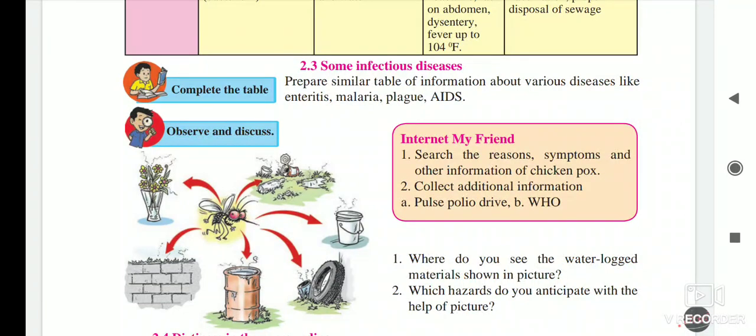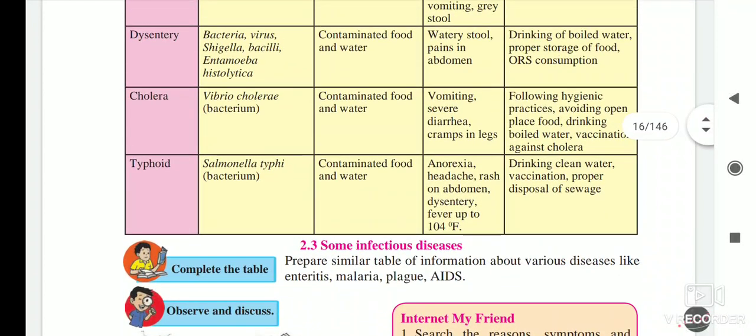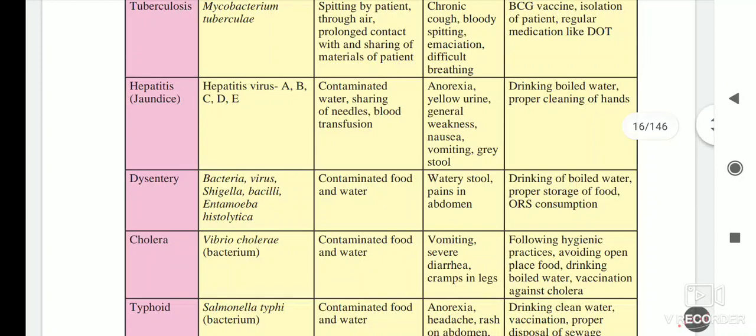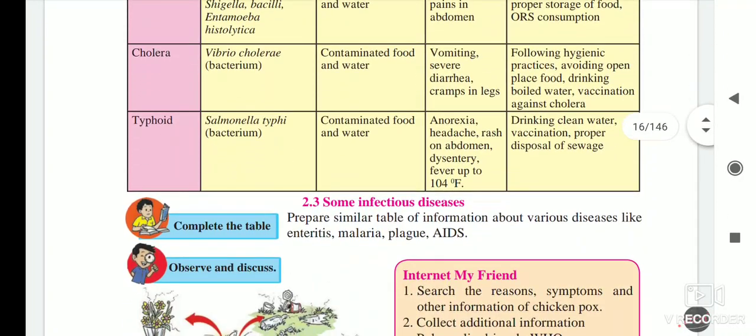here, complete the table. They told you to prepare a similar table for the information about various diseases like enteritis, malaria, plague, and AIDS. So we have to make this type of table for these diseases. All of you refer to the internet, search this on the internet, make this table and send it to me on my personal number, and that is the homework for you today.